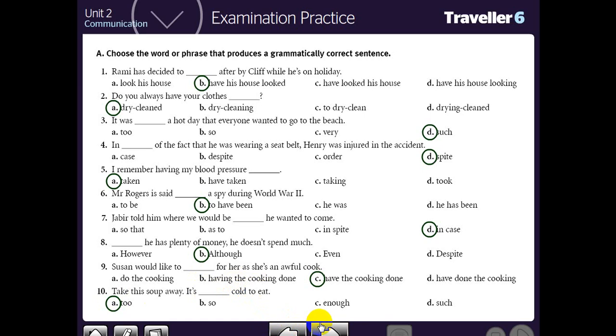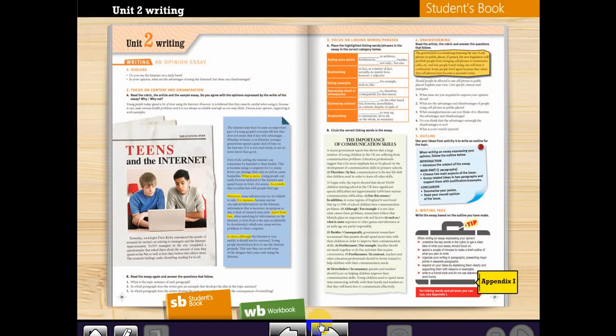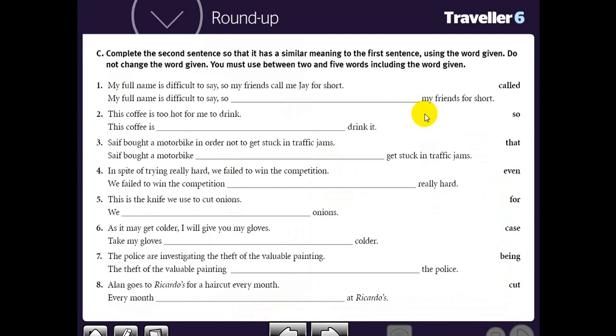And now we can go ahead for the second practice. On your page number 53, these structures are about the grammar of Unit 4, but it is in the form of do, assume, or write.